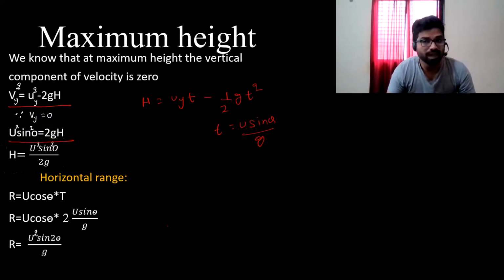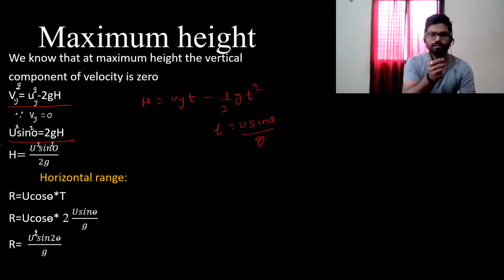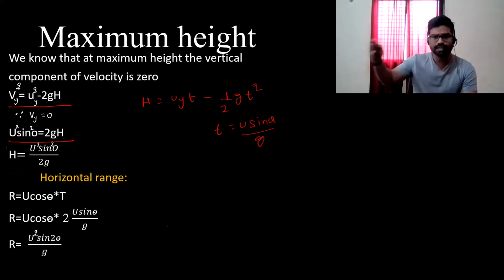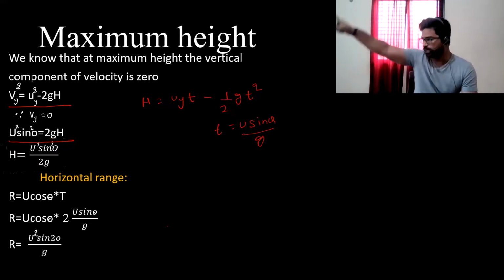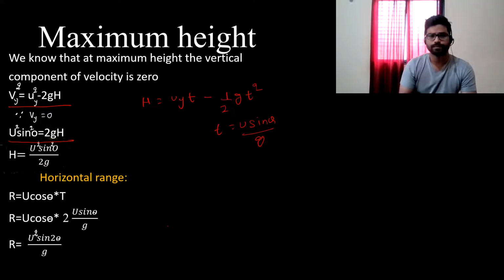Now, suppose we have to calculate horizontal range. Just in the beginning of the lecture, we have understood that if I have to calculate any distance in horizontal direction, I always have to write velocity in horizontal direction multiplied by the time. So range is the total horizontal distance covered during the projectile. And that is going to be R is equal to u cos theta into time of flight. Time of flight, you know, is 2 times u sin theta upon g.